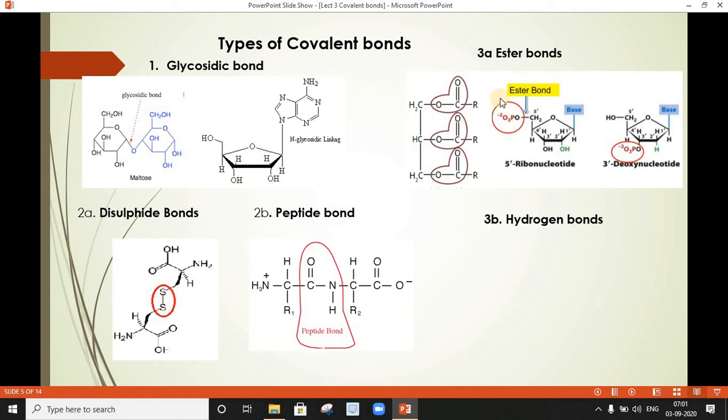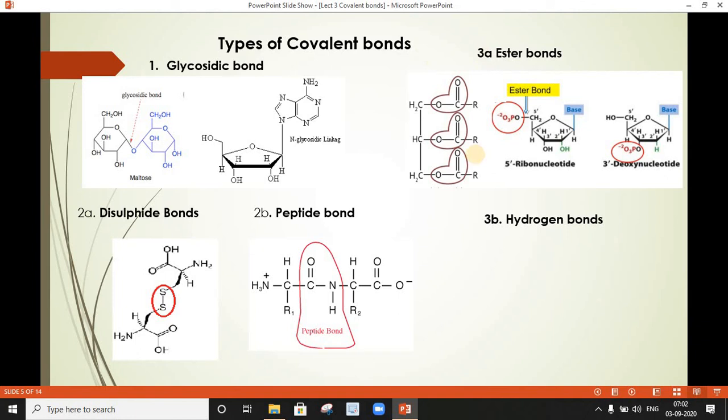Okay. Now let us move on to the next type, that is the ester bonds, which are present in DNA as well as fatty acids and lipids. So what are these ester bonds? This ester bond is the covalent bond formed between carbon, oxygen and carbon, right?